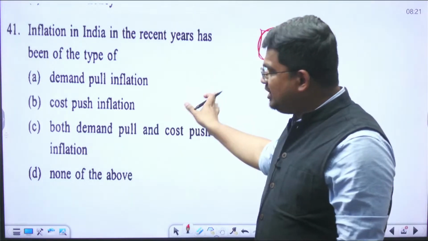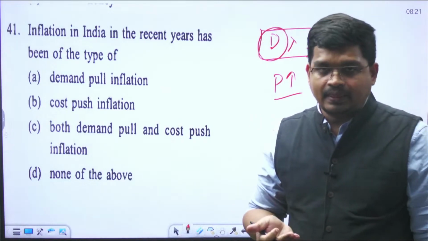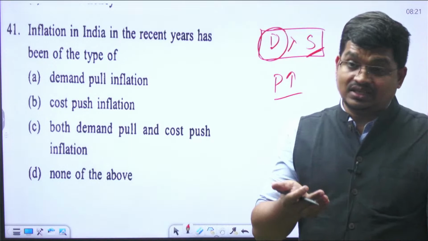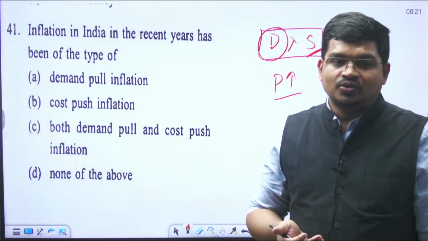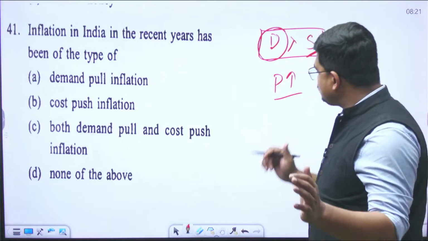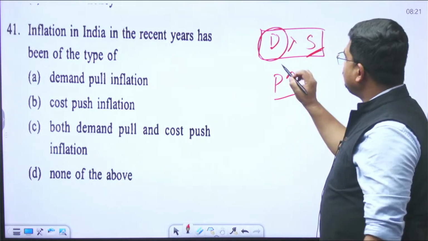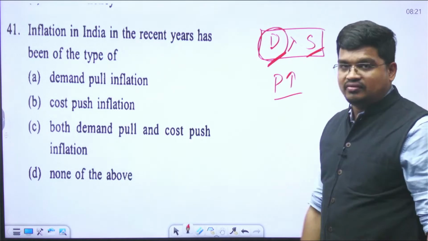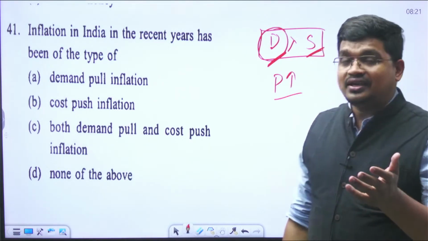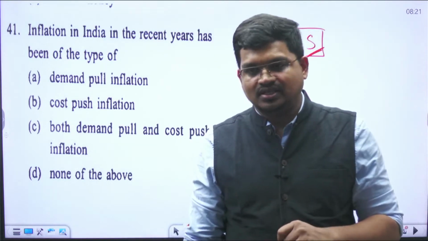And this is the simple definition of demand pull. Suppose this festival season, अभी फेस्टिवल सीजन है, मिठाई की रेट बढ़ सकती है. क्यों? क्योंकि सब लोग मिठाई खरीदने में लगे हुए. तो if price of sweets will go up, then that would be the demand pull inflation. Okay? अच्छा, क्या क्या एग्जाम्पल्स हो सकते हैं डिमांड पुल इन्फ्लेशन के?